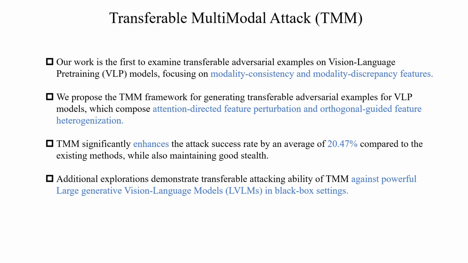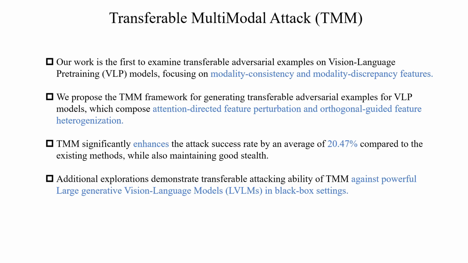Firstly, our work is the first to examine transferable adversarial examples on vision language pre-training models, focusing on modality consistency and modality discrepancy features. Second, we propose the TMM framework for generating transferable adversarial examples for VLP models, which composes attention-directed feature perturbation and orthogonal guided feature heterogenization.